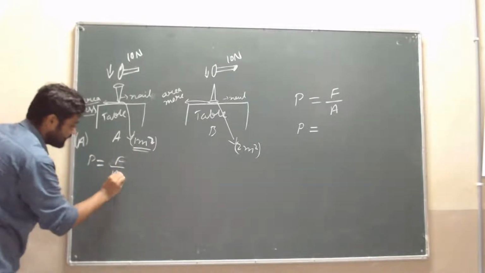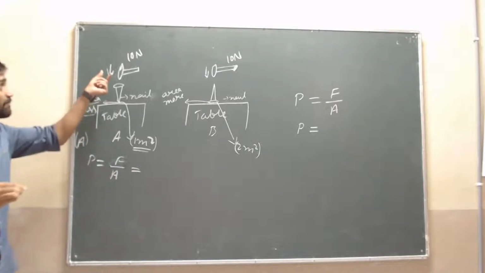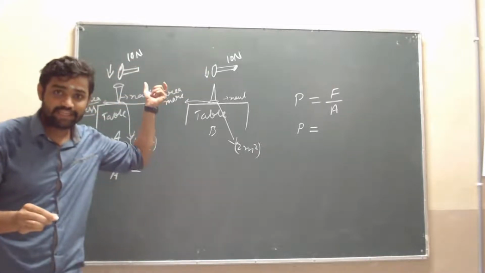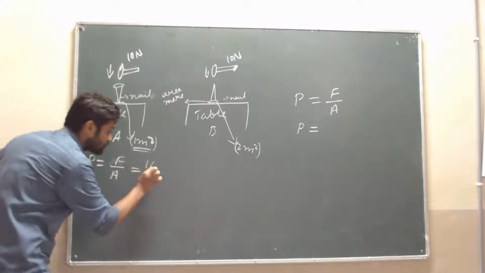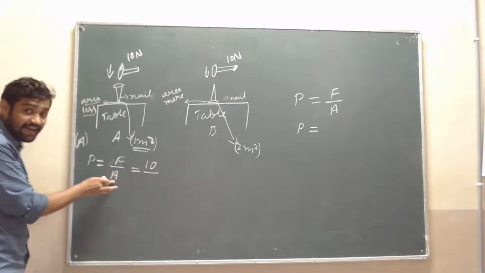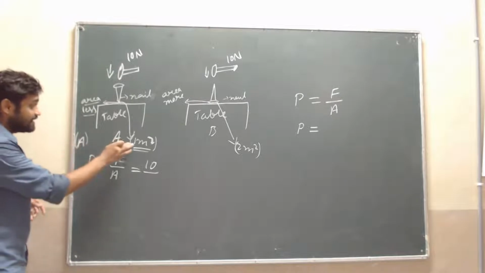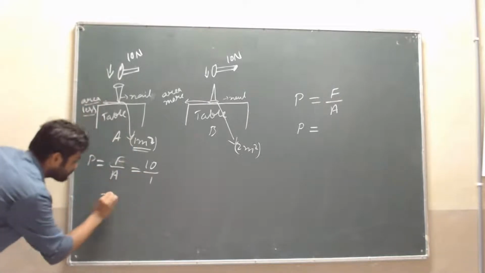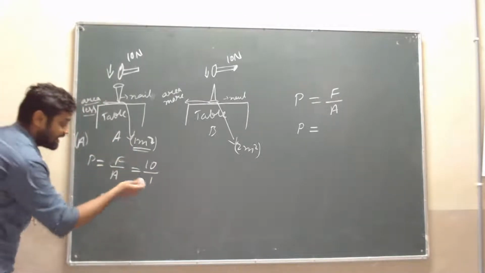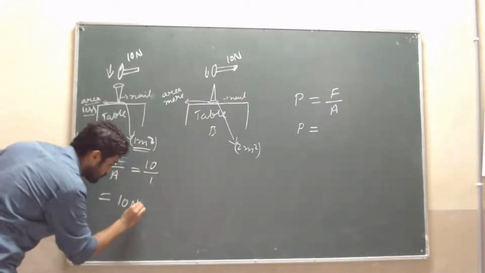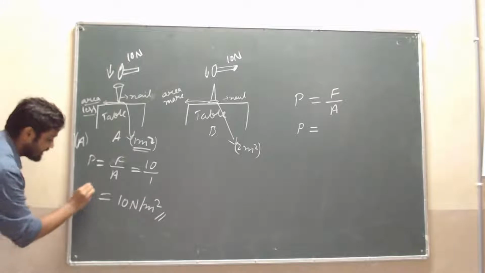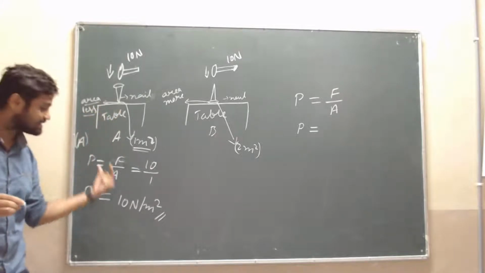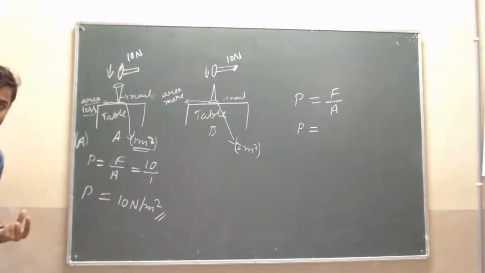In table A, we apply pressure equals force by area. What is the force we are applying? We are applying the same force on both the tables or both the nails, that is 10 Newton. F is equal to 10. And what is the area in table A? That is 1. And what is the pressure we get? That is 10 Newton per meter square. The pressure exerted by this table is 10 Newton per meter square.